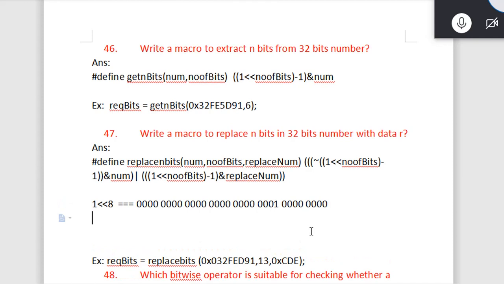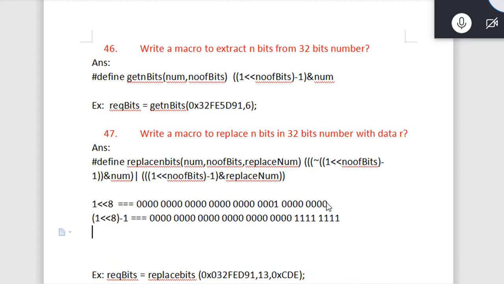And then when we say minus 1, so 1 left shift by 8, and when we say minus 1, this will become like this.